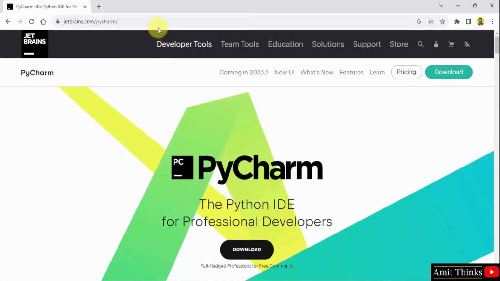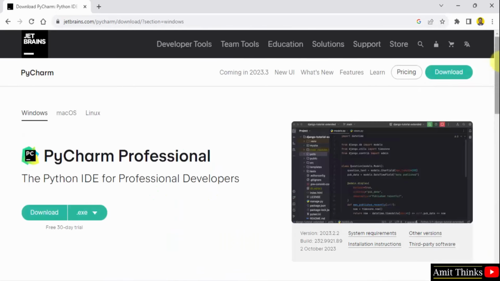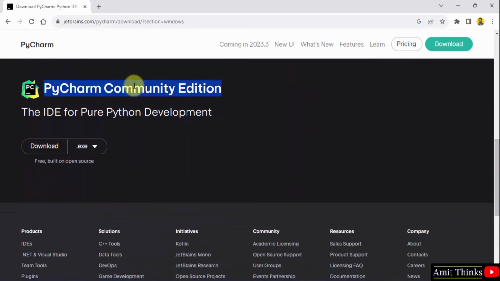Now we have reached the official website here. You can directly click download here, or you can also click download. Let's click. Herein you can see PyCharm Professional is visible, which is for a 30-day trial. Then you need to pay, but we are going for the free version, that is the community. And here it is. You can download it from here. It is freely available and open source, so you can use it.